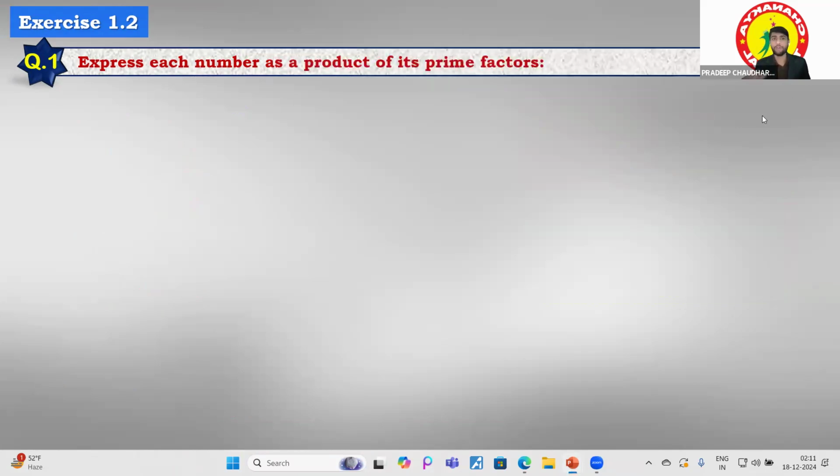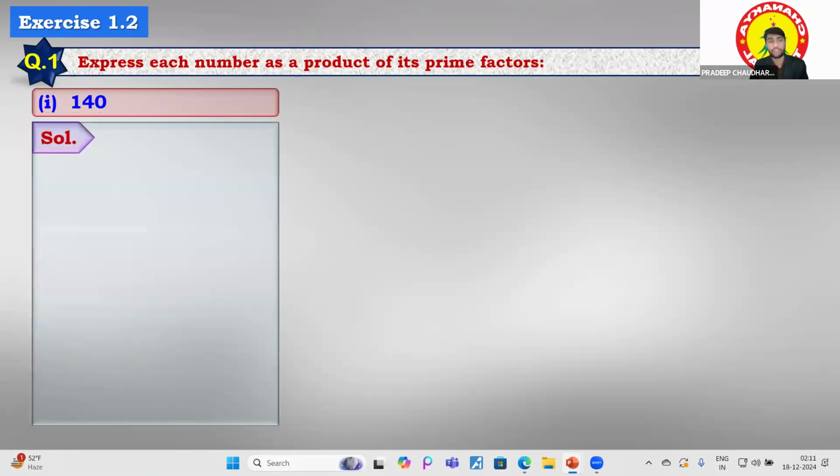You have to express each number as a product of its prime factors. So there is one number, 140. This is a question from your NCERT book basically. We are also covering your NCERT, and after that we will be covering the PYQs as well, so you do not have to worry about anything. So what is the solution for 140? Divide by 2 to get 70. Then dividing 70 by 2, you will get 35 over there.